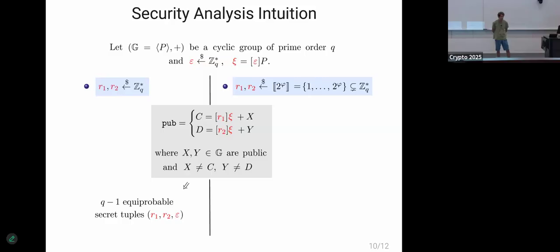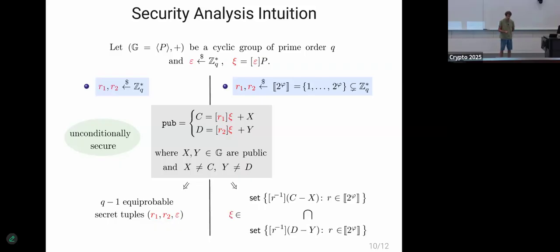So on the left side, if R1 and R2 are sampled from the whole range, when the server gets this public view, since it's two equations, three unknowns, they're unbounded, there are Q minus 1 equiprobable secret tuples that yield this public view. So we automatically get unconditional security. But as we said before, the larger phi is, so if we sample from the whole group, it becomes more expensive.